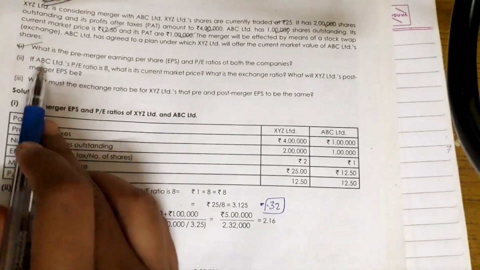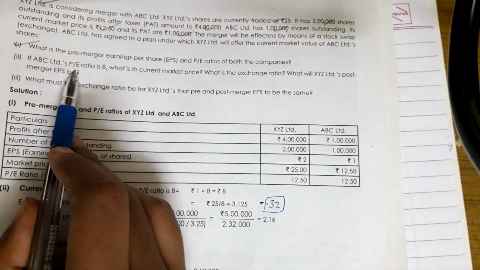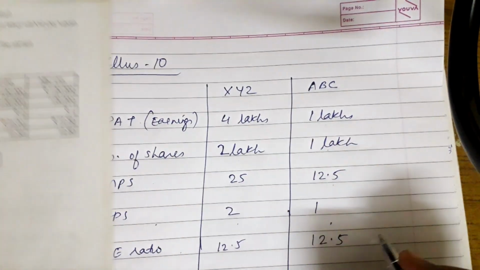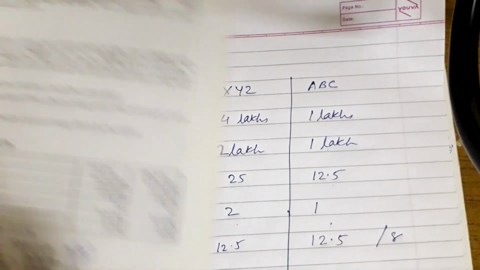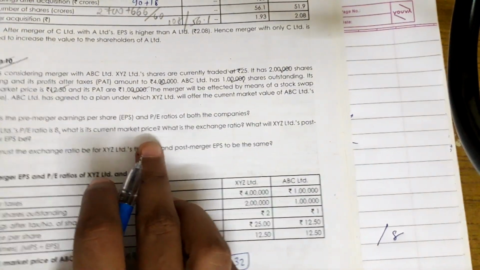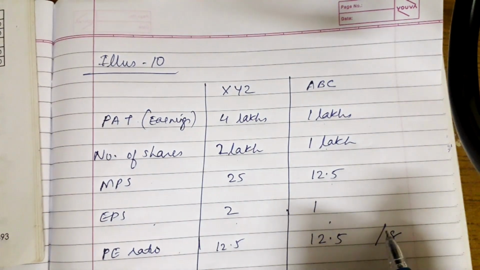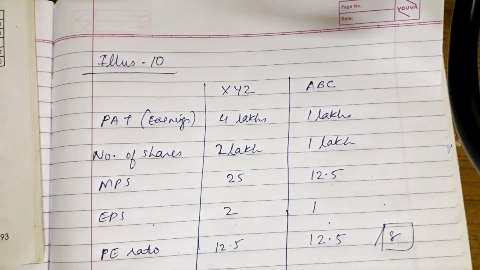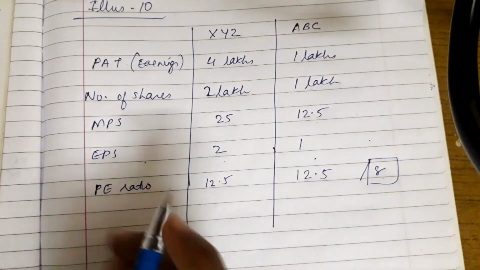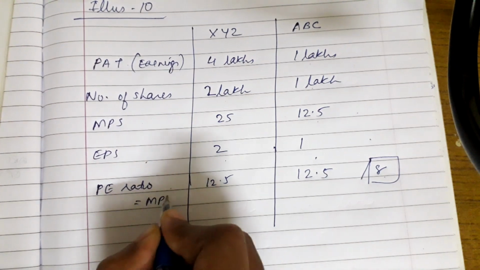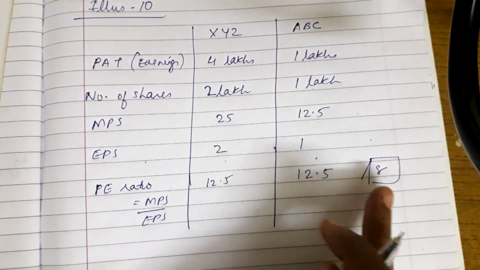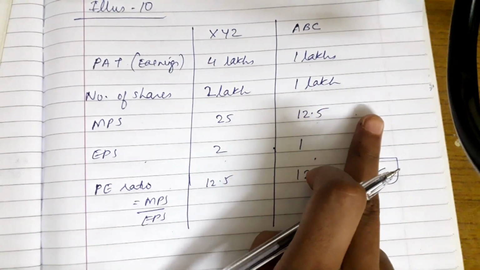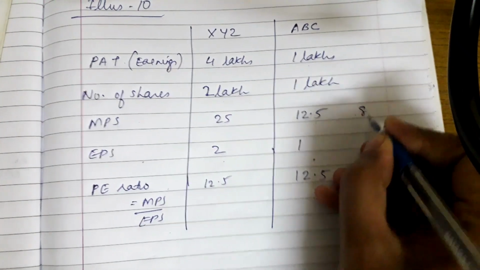Now the second question: if ABC Limited's P/E ratio is 8, what is its current market price? We have to find the current market price. It's pretty simple. If this is 8 and we know EPS, we can find the current market price. As we know, the formula of P/E ratio is equal to MPS divided by EPS. Now we have this and this, and we have to find this one, so it would be multiplication. So the current market price would be 8.